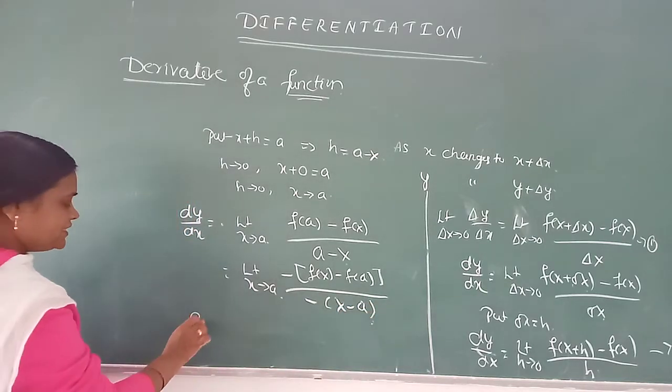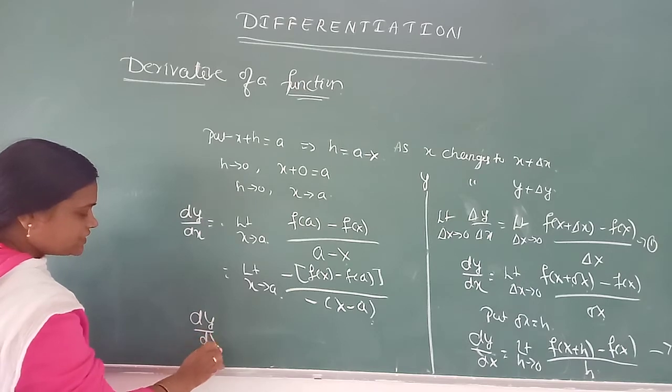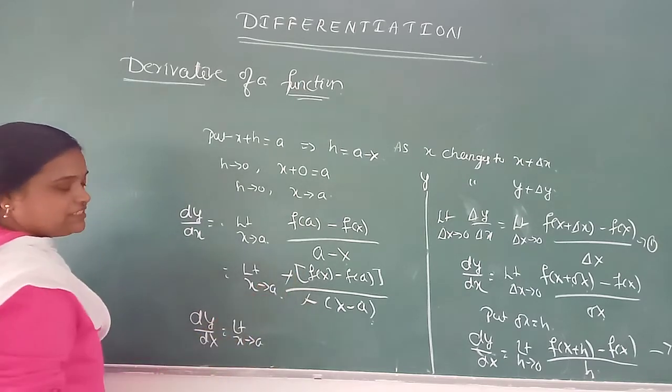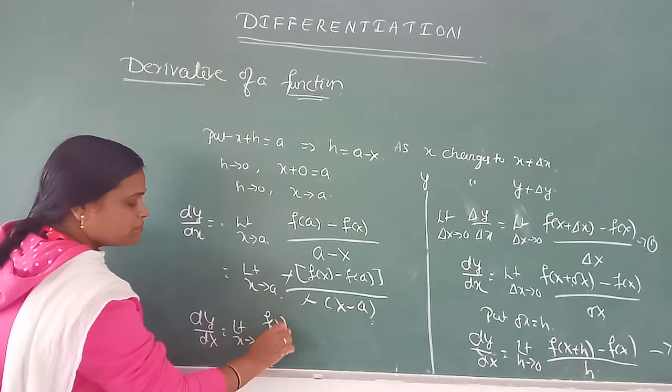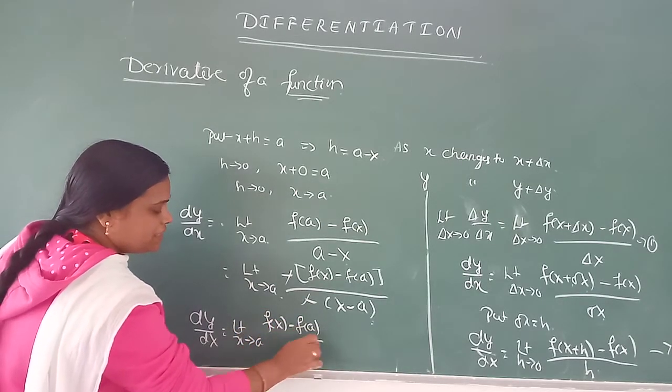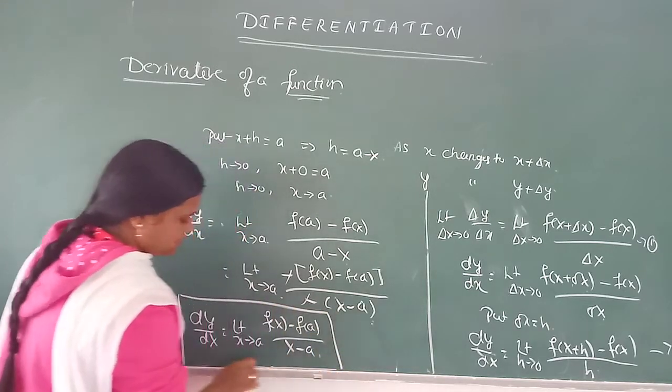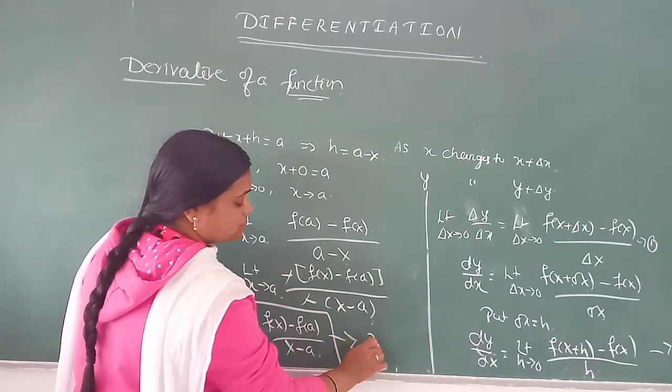Or we can write dy by dx is limit x tends to a, negative sign cancels, we get f of x minus f of a divided by x minus a. This is the equation.